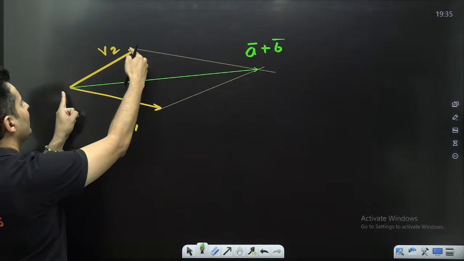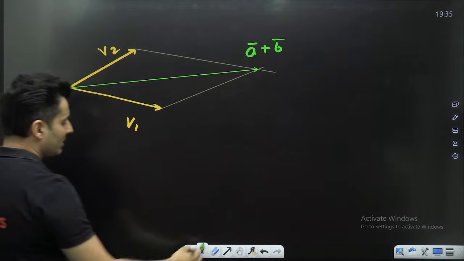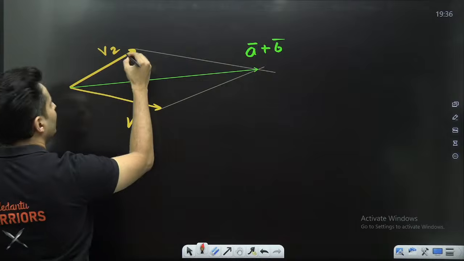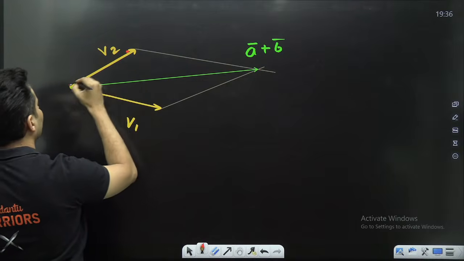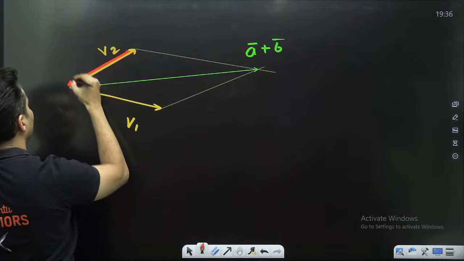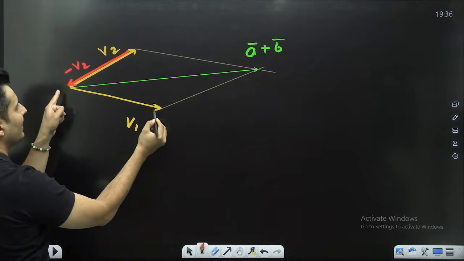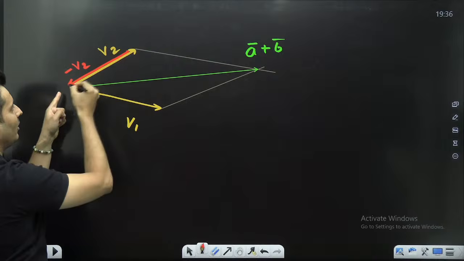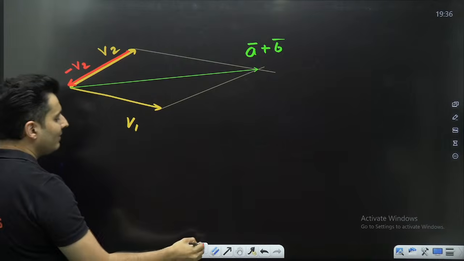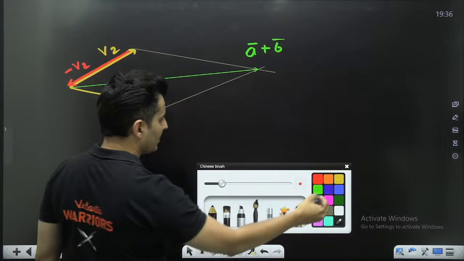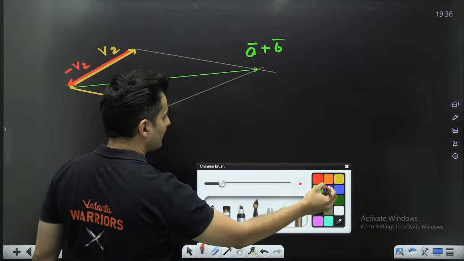If I take this V2 and make it opposite, it will become minus V2. So this is minus V2 and V1. In the triangle form, it is going to be V1 minus V2.